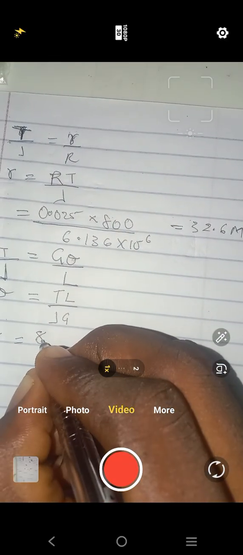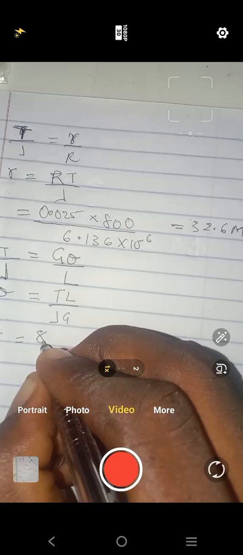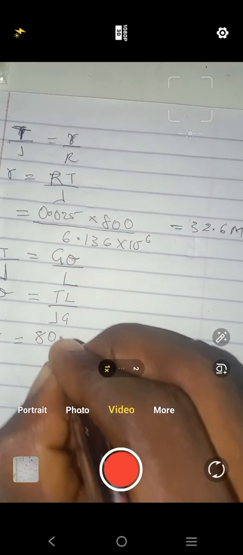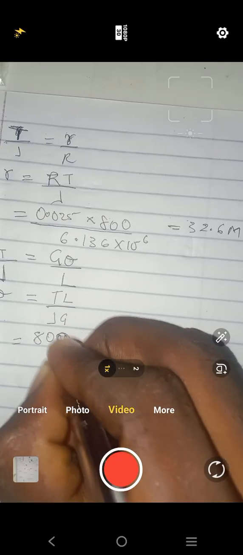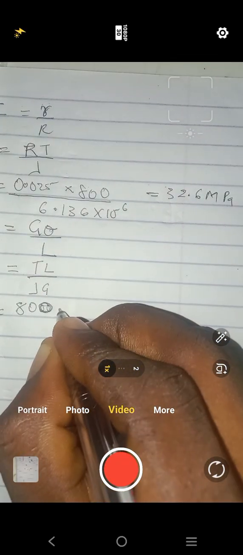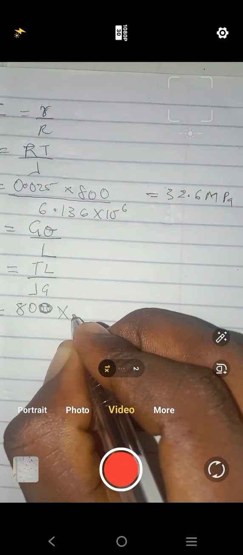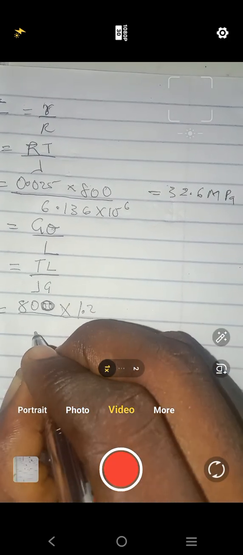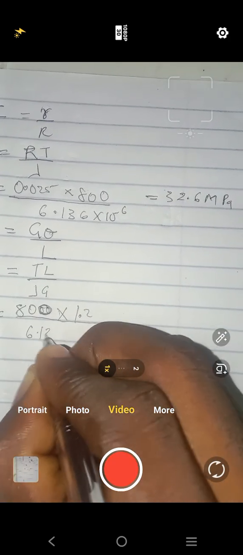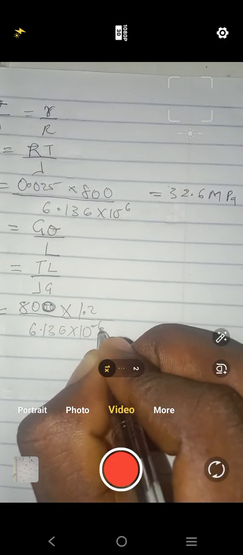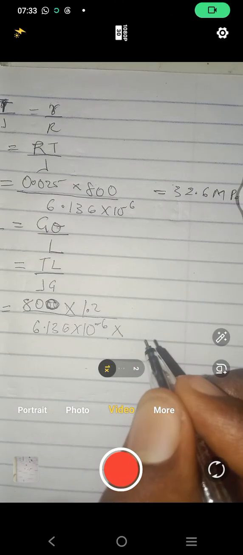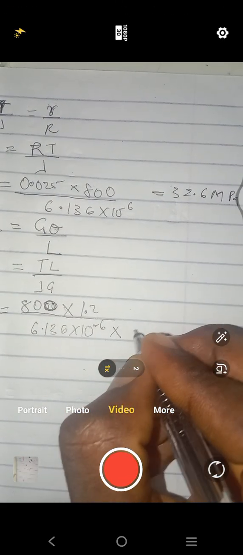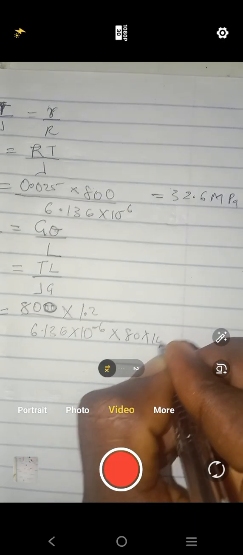We just substitute. My torque was 800 times the length, 1.25 meter, over my J, which we found here to be 6.136 times 10 raised to the power of minus 6, times my G. My G was 80 gigapascal, so 80 times 10 raised to the power of 9.